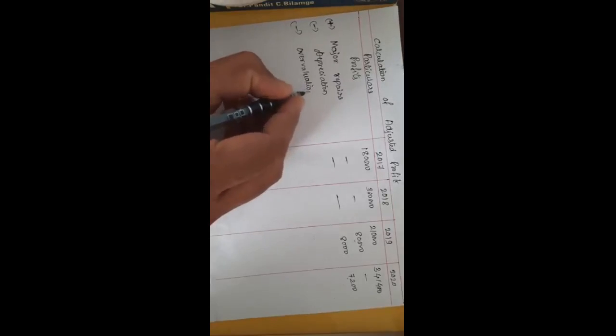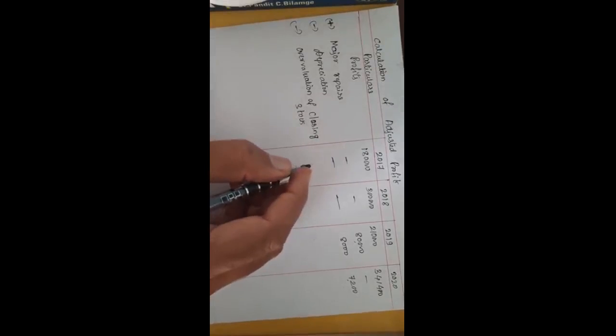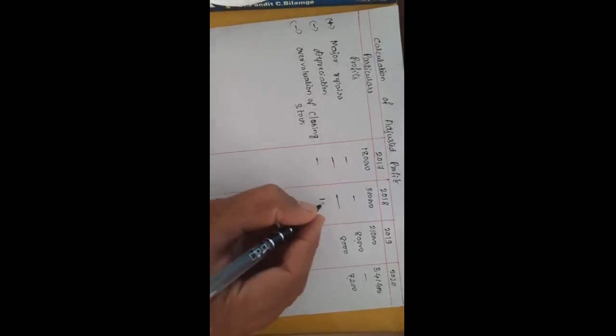Here you have to less overvaluation of closing stock during the year. Here the closing stock for the year 2018 was overvalued by rupees 15,000. It means here 15,000 you have to deduct.